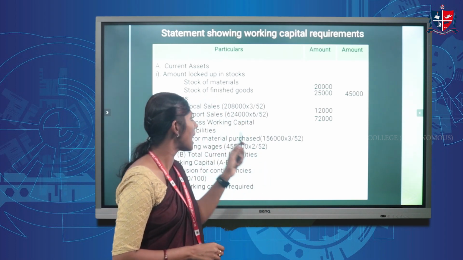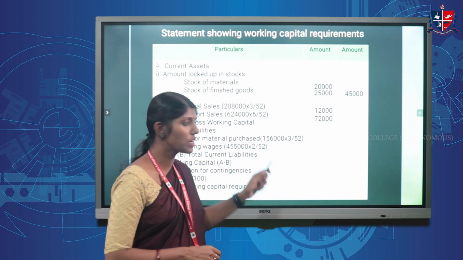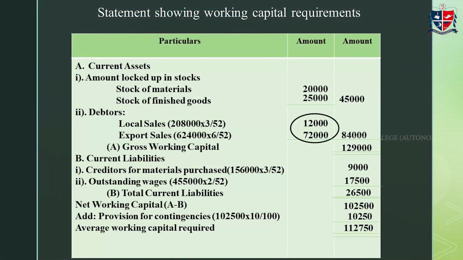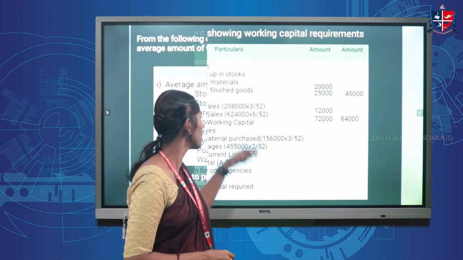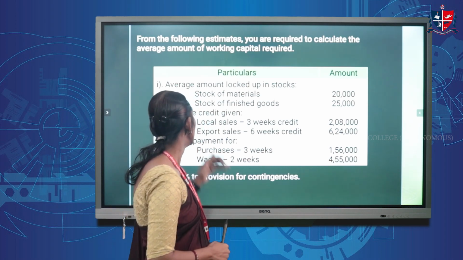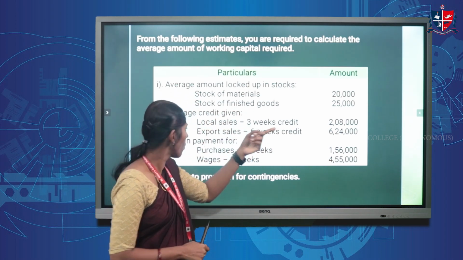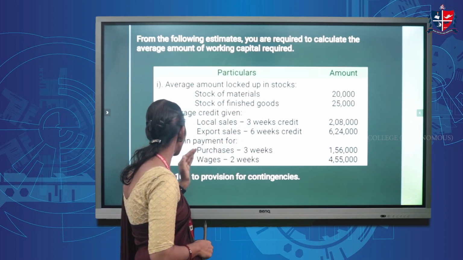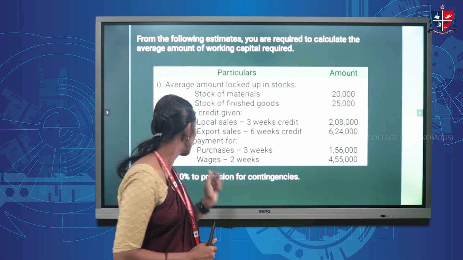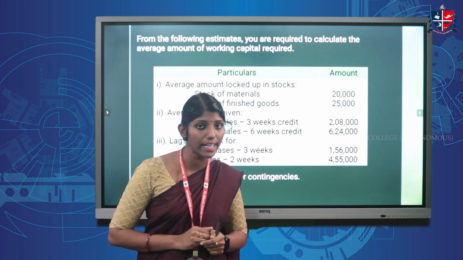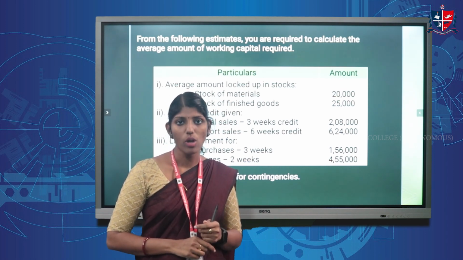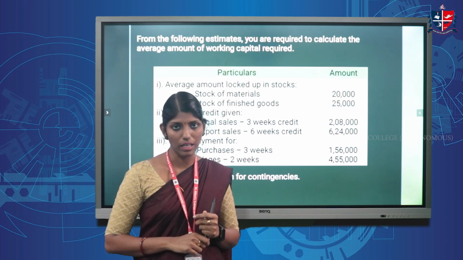After that, we can add these together. 72,000 plus 12,000, 84,000 is the total debtors. Then we can move on to the question again. After completing the stocks and credit given, we have lag in payment for wages and purchases. But these two items belong to the heading current liabilities. So we have to write it only under current liabilities.